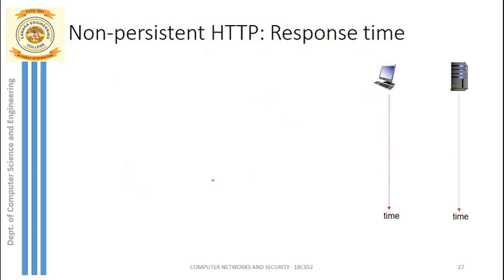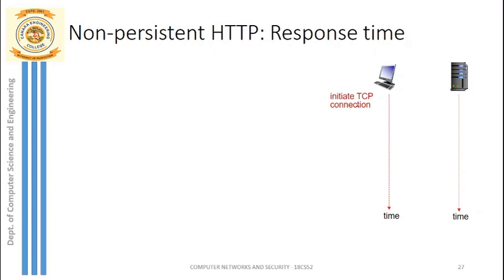So now we have to study the efficiency of this non-persistent HTTP. To study the efficiency, we can take one parameter that is called response time. How do we calculate the response time with non-persistent HTTP? The one parameter we use for this is RTT. In short, we call it round trip time. Okay. So here we will see how exactly we calculate a round trip time.